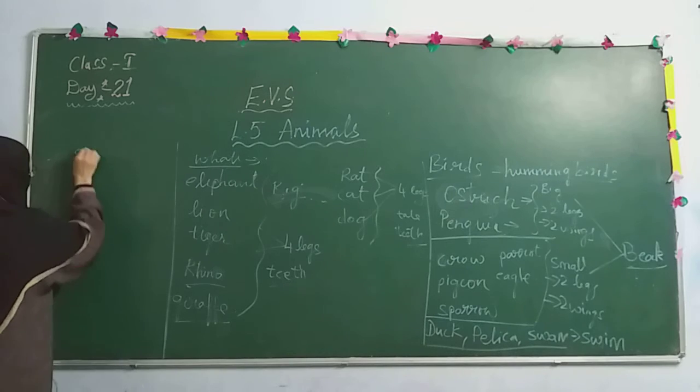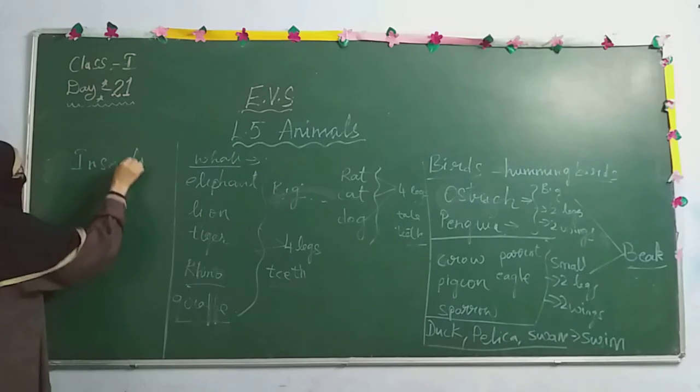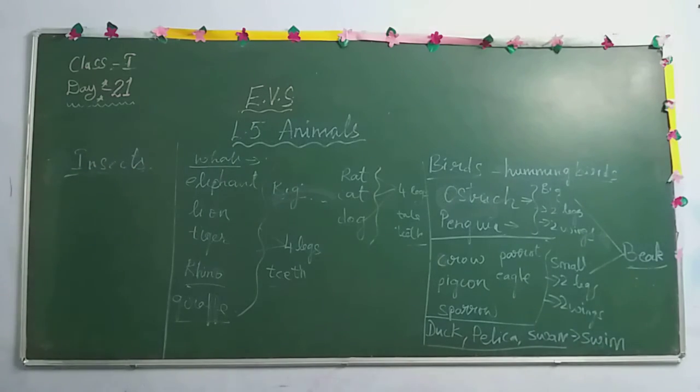Now coming to insects. Have you seen insects? Grasshopper, housefly, mosquito, butterfly, these are the insects. All of you know the mosquito, which bites us and sucks our blood. And we see houseflies daily in our house if we do not keep our surroundings clean. So that is the reason they say, keep the surroundings clean in order to avoid mosquitoes and houseflies.